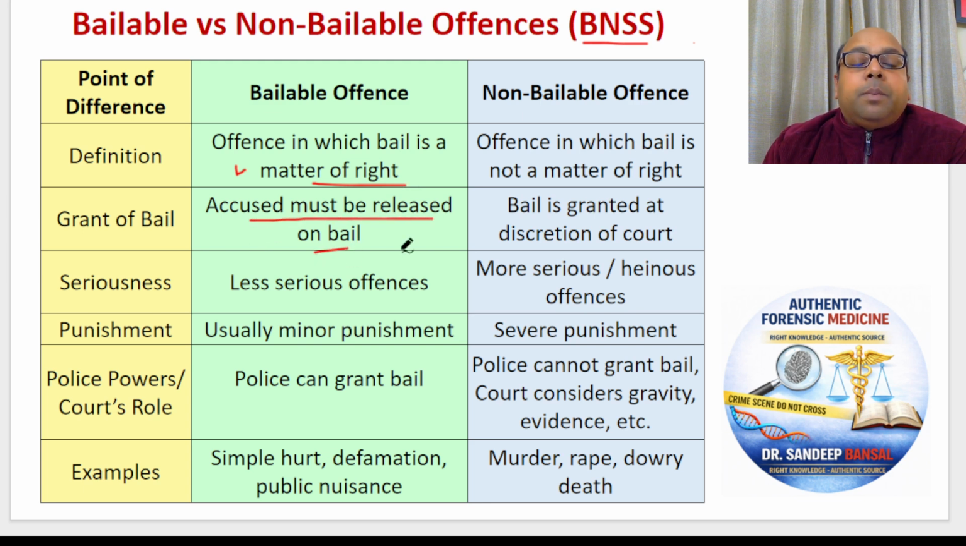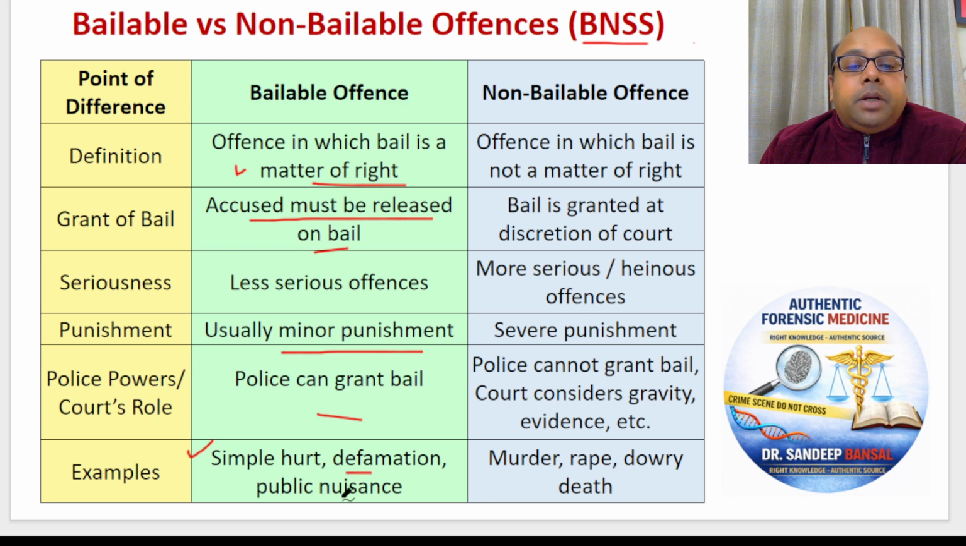And sometimes the police officer can get a written statement from the person. Sometimes he can ask for a small amount of money to be deposited as a security for releasing on bail. And these are very minor, small offences. Police can grant bail. So, for example, simple hurt. Somebody slapping somebody, a small pushing, punching, very small injuries.